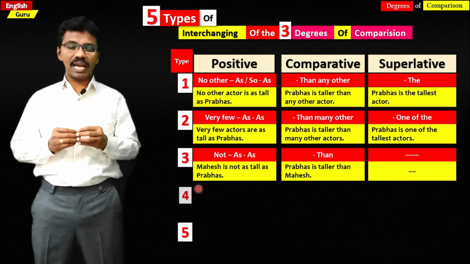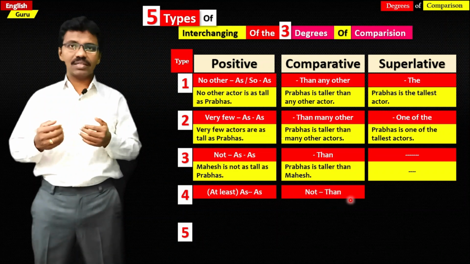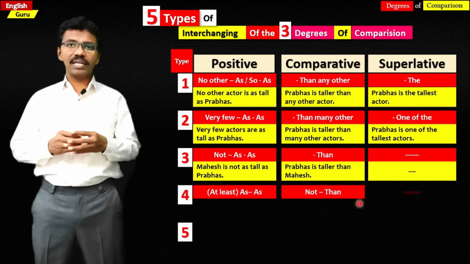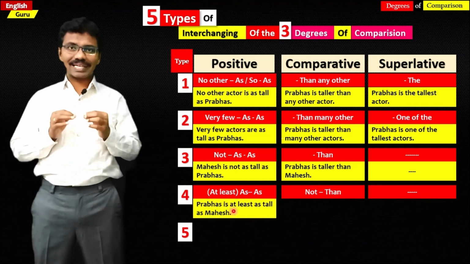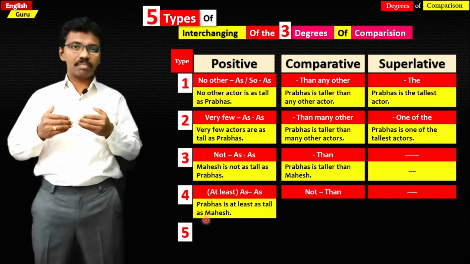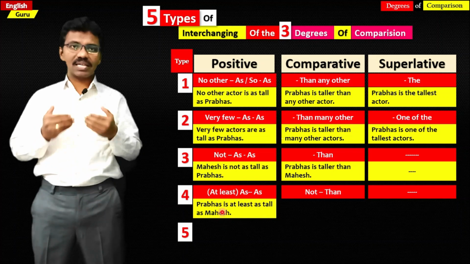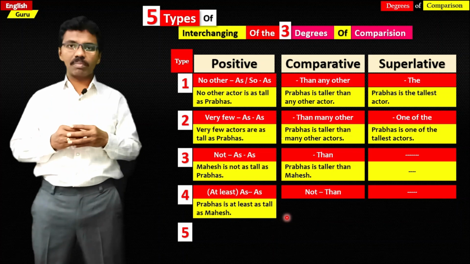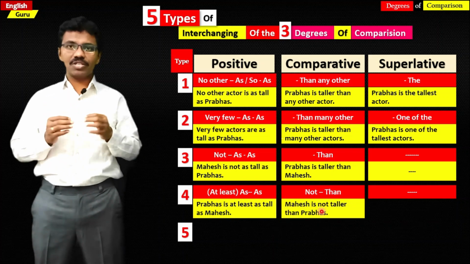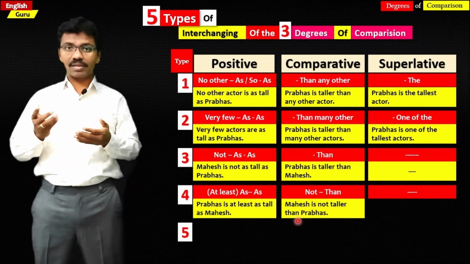And type 4: if we have at least as in positive degree, it becomes not than in comparative degree, and there will not be any superlative degree for this also. For example, Prabhas is at least as tall as Mahesh. This is in positive degree, and we can change it into comparative. It becomes Mahesh is not taller than Prabhas. Not than.